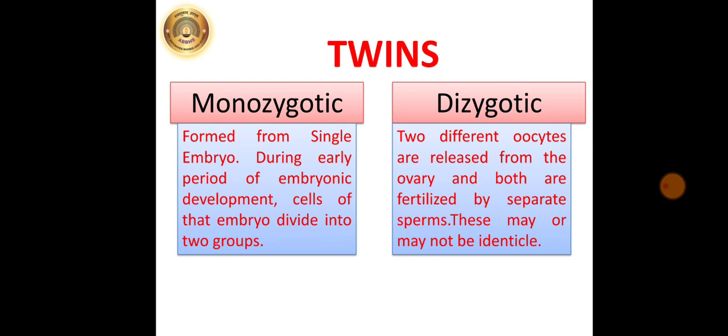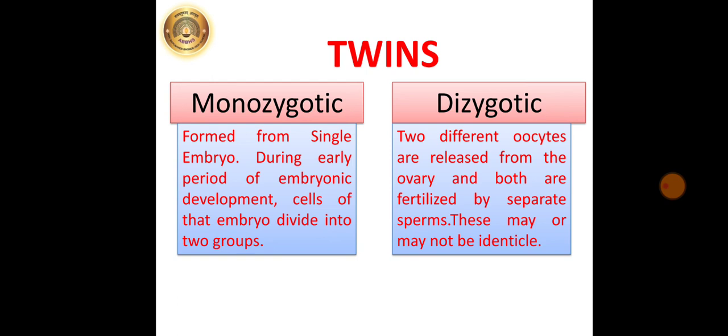Occasionally, two oocytes are released from the ovary of woman and both oocytes are fertilized by two separate sperms and thus two zygotes are formed. Two embryos are formed from those two zygotes and both of those embryos are separately implanted in the uterus and thus dizygotic twins are delivered after complete development.